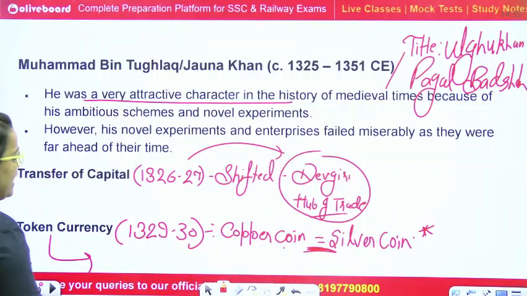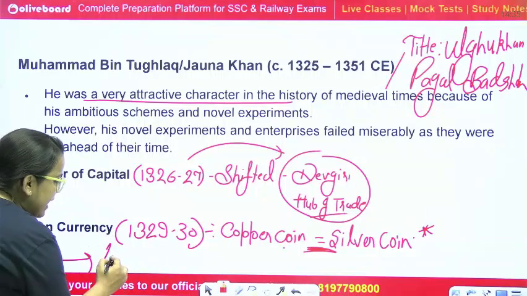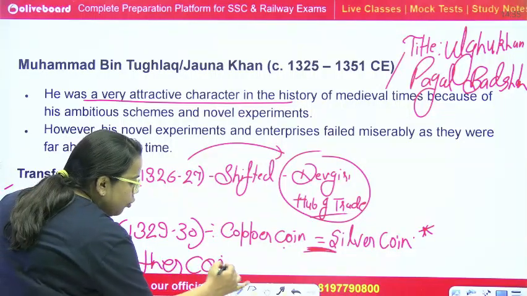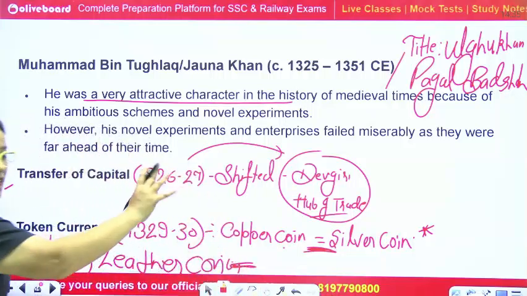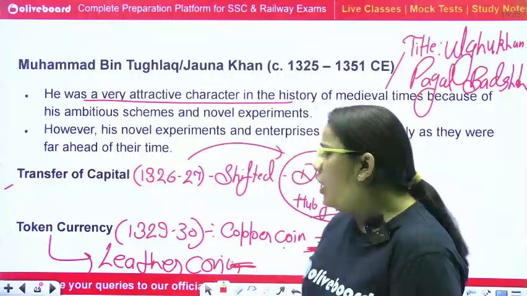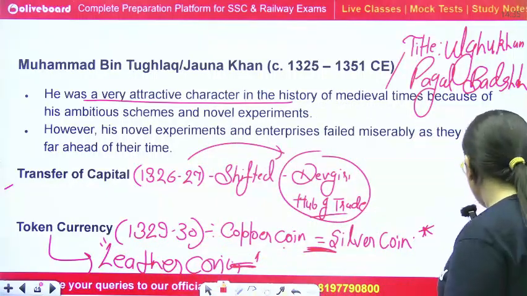He again did one more thing: he was the only ruler in history who introduced the leather coin to cope with this situation. He was the first ruler who introduced the leather coin. This was the token currency issue.